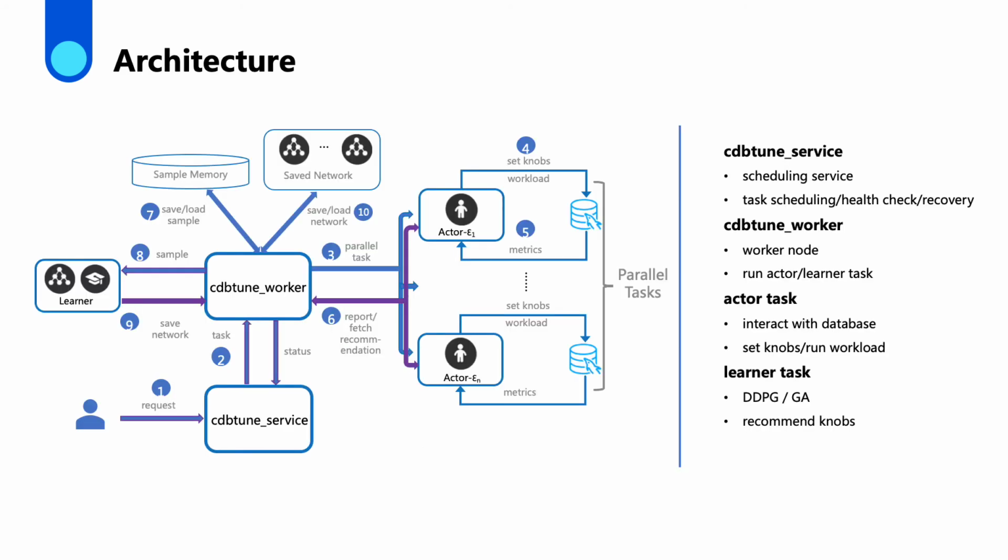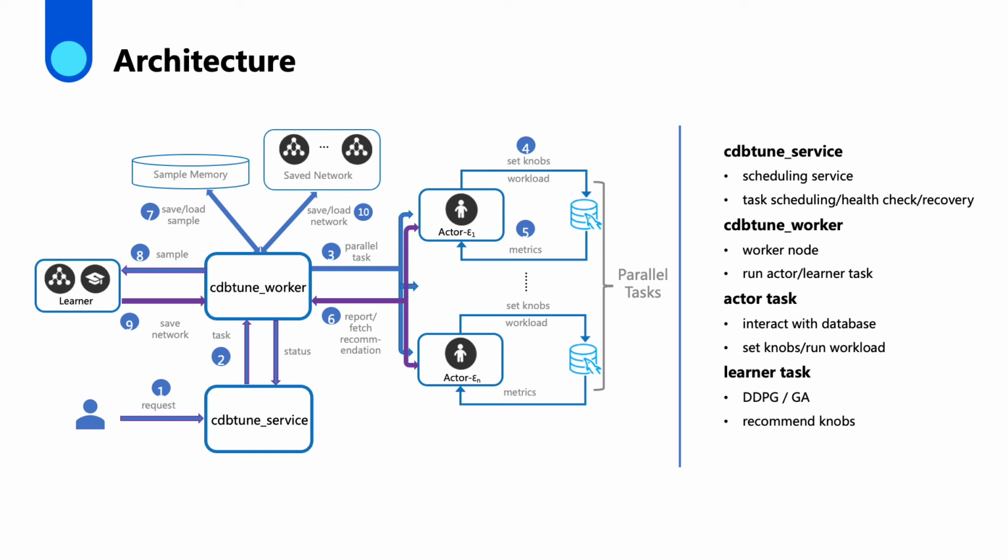Let's talk about physical implementation. CDBTune service is the scheduling service. It schedules tasks, does health checks, and recovers failed tasks. CDBTune worker is a work node. It runs actor and learner tasks. Actor task interacts with databases, sets knobs, and runs workload. Learner task runs DDPG and genetic algorithm. It recommends knobs for active tasks.